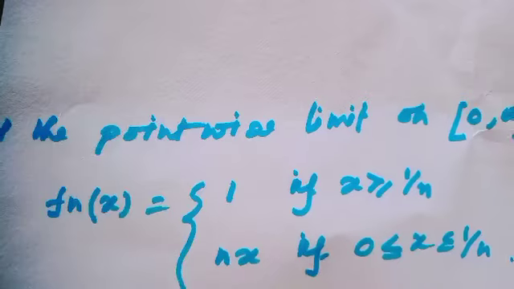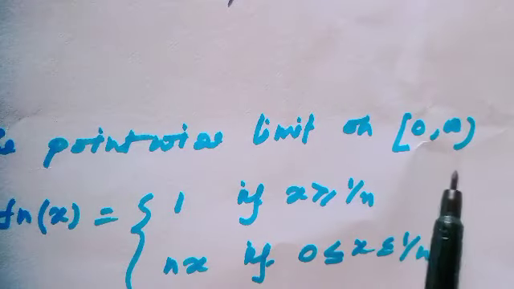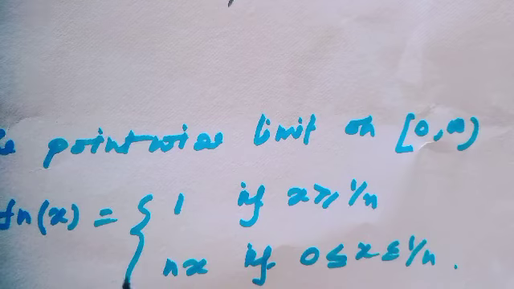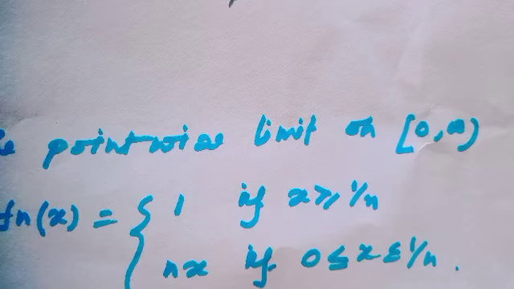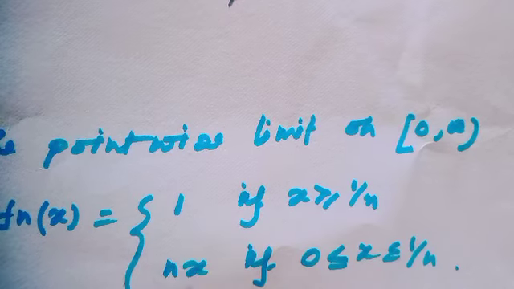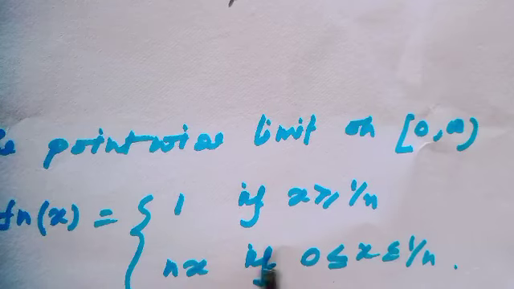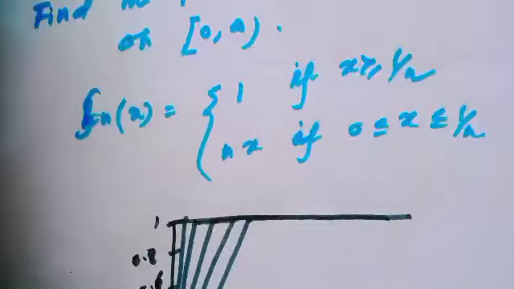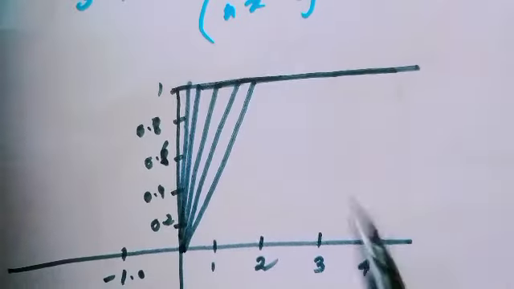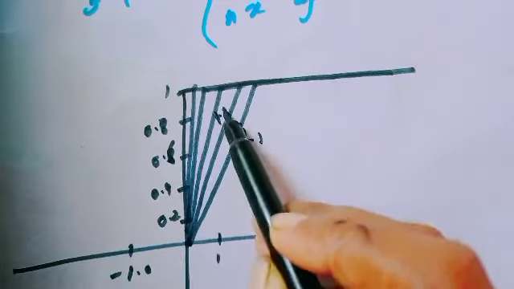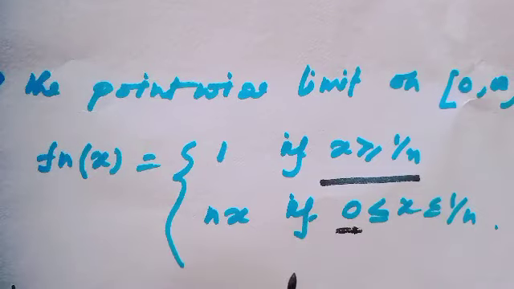Okay. Our next example is to find the pointwise limit on the interval closed 0 to open infinity. The function is f_n(x) equal to 1 if x is greater than or equal to 1 over n, and nx if 0 is less than or equal to x is less than or equal to 1 over n. This question is similar to the previous question. Here we have considered only the positive interval. So see the picture. This is f_1, this is f_2, f_3, and so on. Now let's see what is the limit function of this sequence.